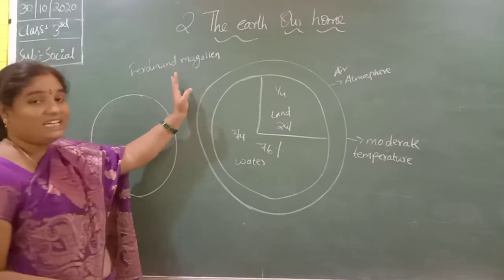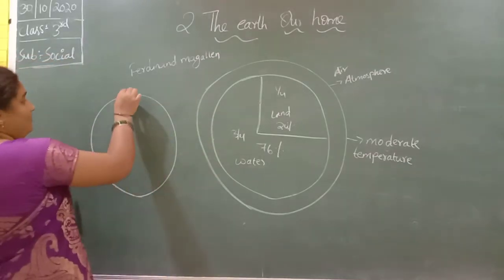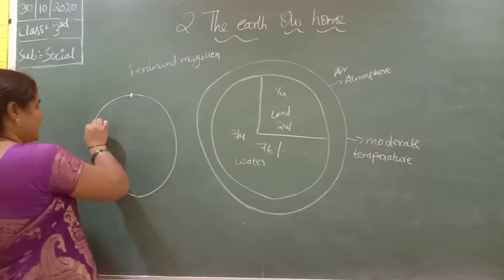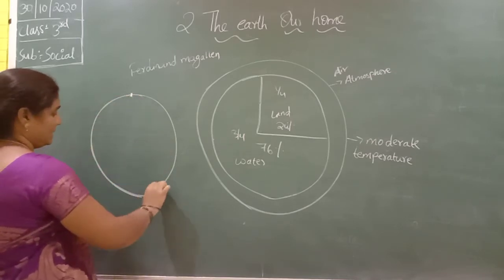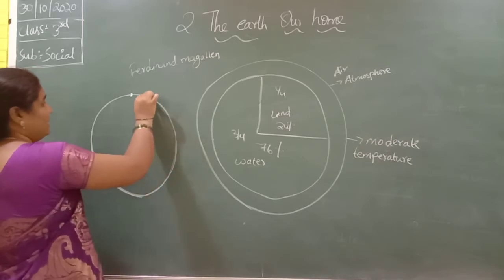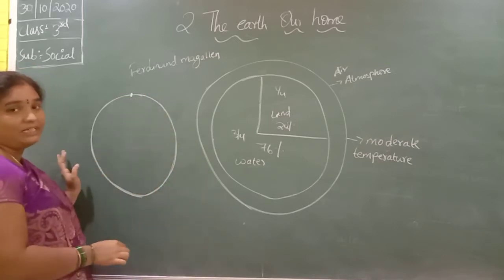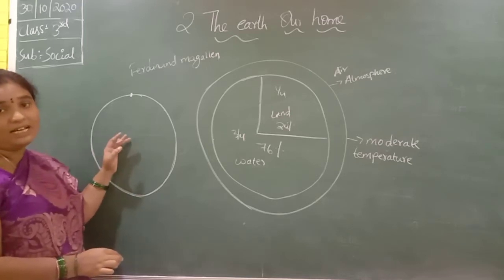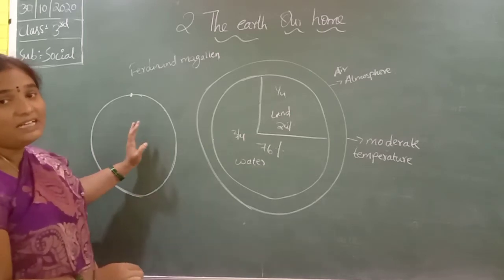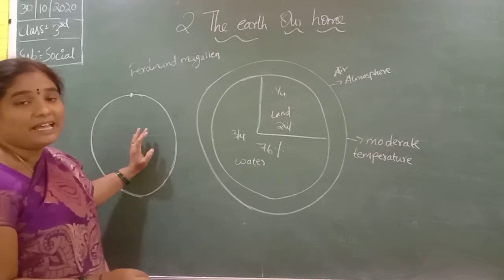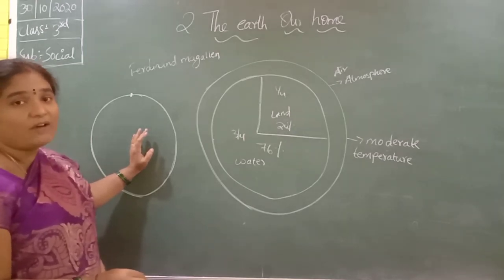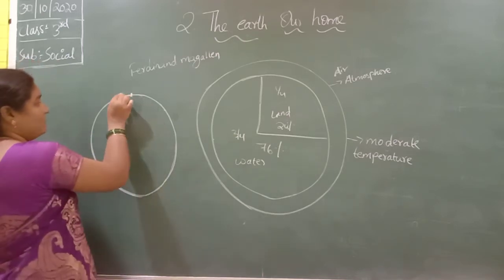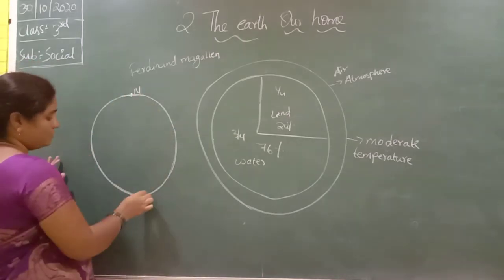He started sailing from one point and reached the same point. By this he proved that the earth is spherical in shape, and he described that the earth is like an orange. Have you seen an orange? It is flattened at the north pole and the south pole.